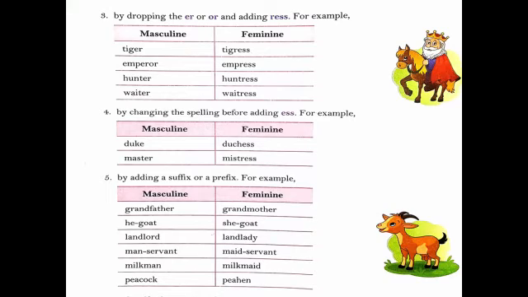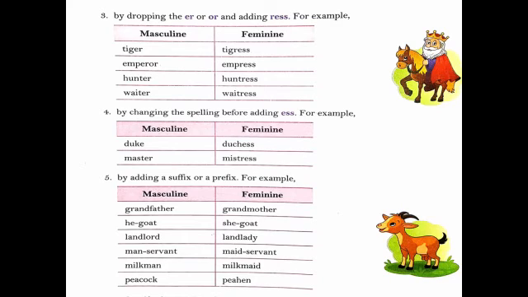Now the fourth point is by changing the spelling before adding ess. For example, here the word is changed. When we put ess, the noun is changed. Duke, duchess. When we put ess, the spelling is changed.